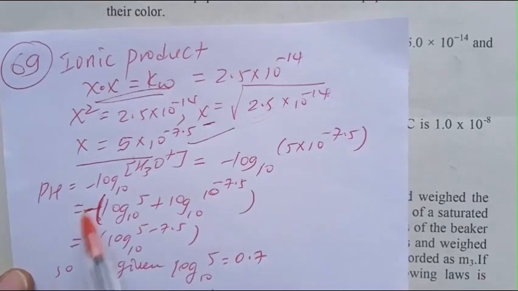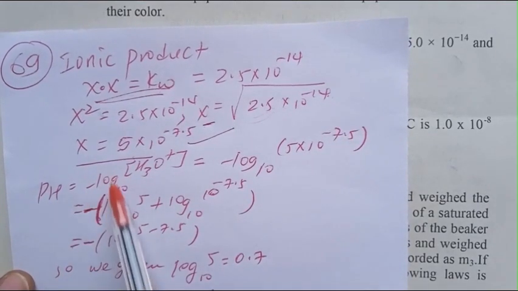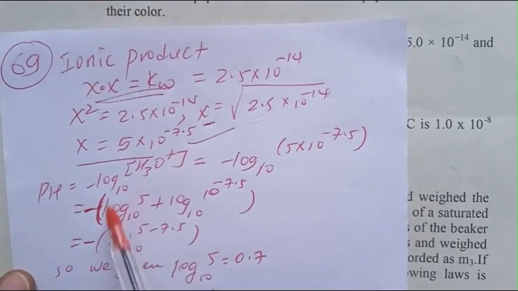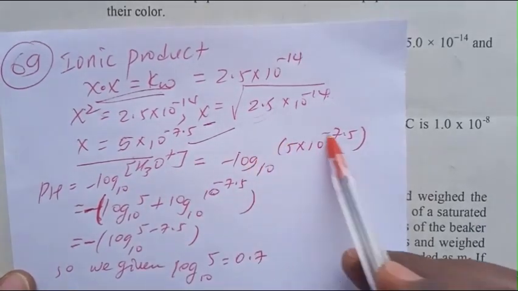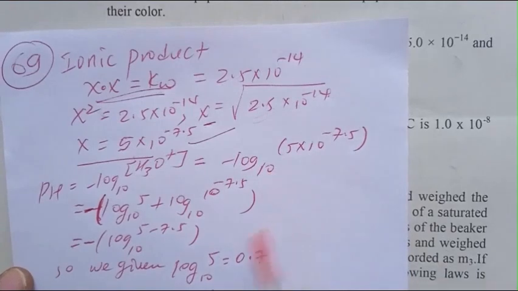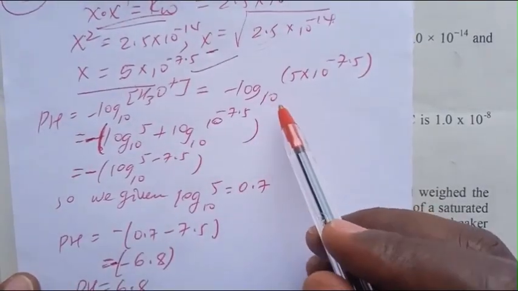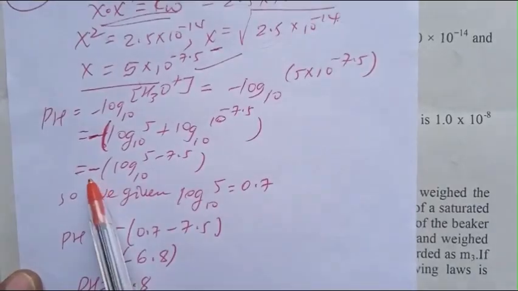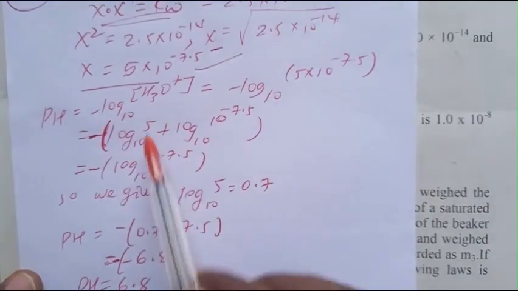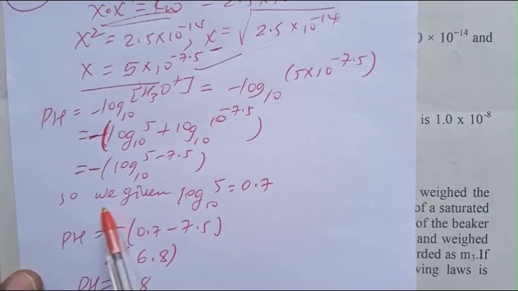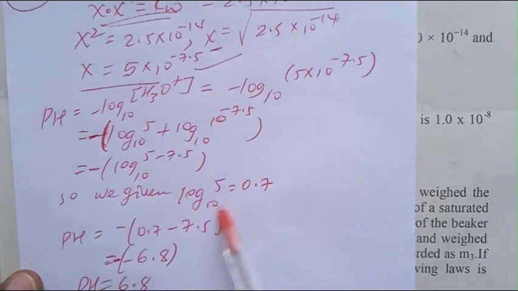This is calculated. pH is minus log of H3O plus, base 10, which is minus log of 5 times 10 to the minus 7.5, base 10. That gives us minus log 5 minus 7.5. Log 5 base 10 is 0.7.